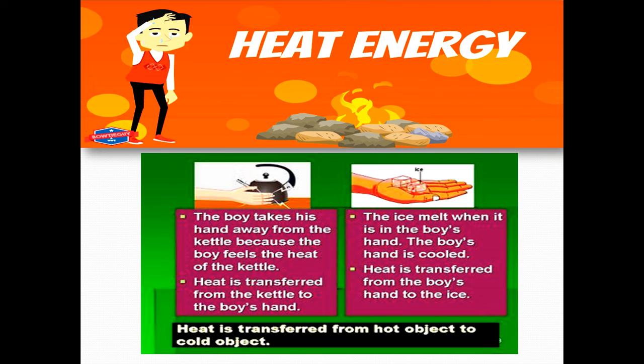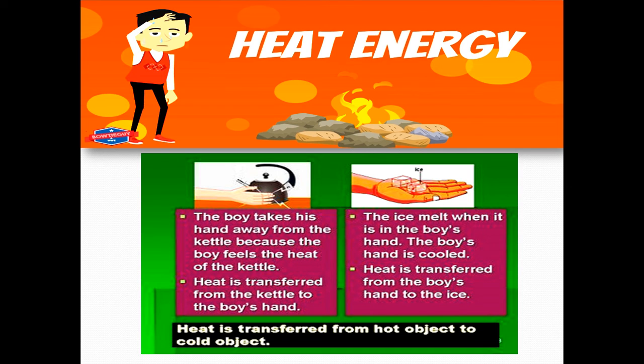See, in these two pictures it is clearly given. In one activity, the boy takes his hand away from the kettle, because the boy feels the heat of the kettle. If we touch a hot substance or hot utensil, we can't keep touching it continuously. Why? Because we can't bear the heat, right? So the heat is transferred from the kettle to the boy's hand. If it were not transferred, we would be able to hold it, right? So here what will happen? The energy is transferred from where? From the hot object to the cold object. So that is what heat is. The definition of heat is energy transferred from a hot object to a cold object.